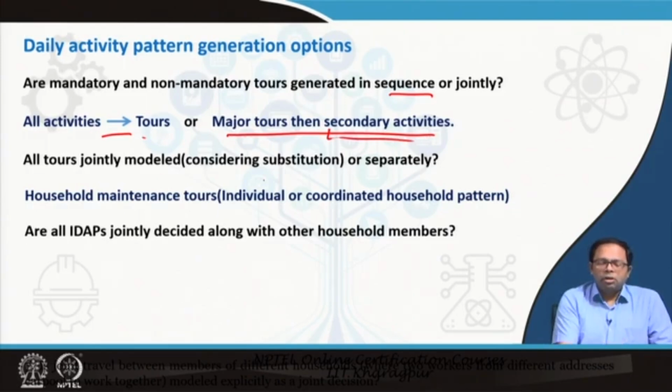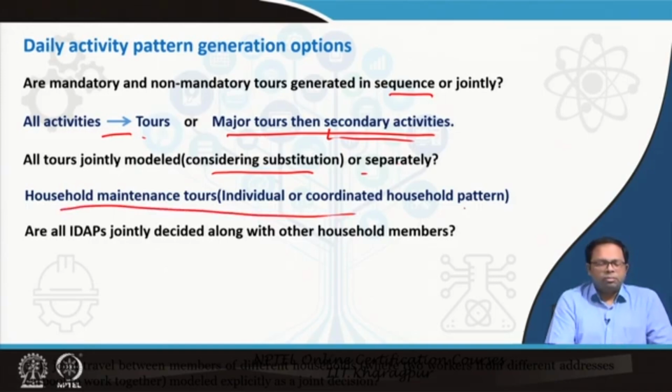Are all tours jointly modeled considering substitution, or separately? That means there could be substitution between two tours, like I can first go to office and then come back to home, then go for shopping, or I can go to shop in between. So, there could be substitution in between tours. So, are all tours jointly modeled or separately?